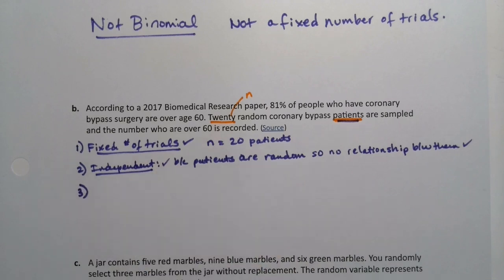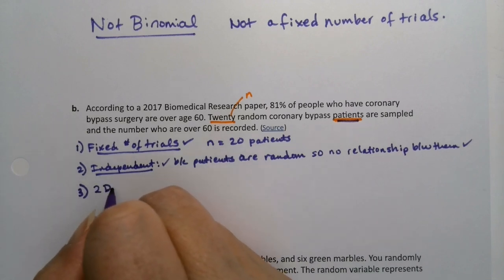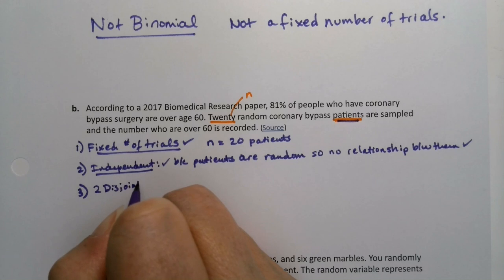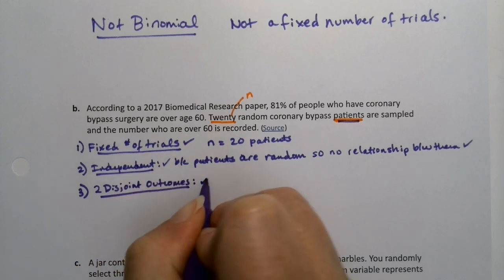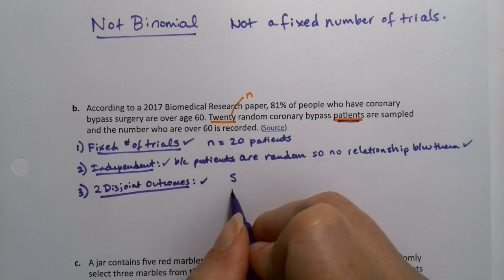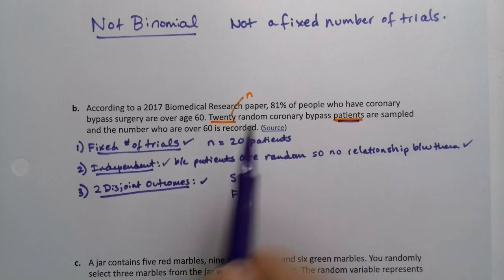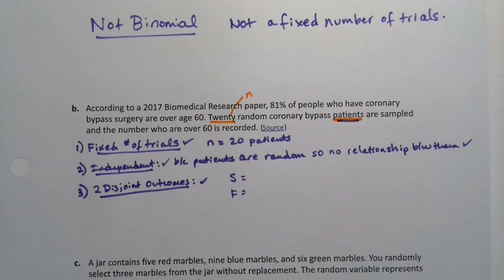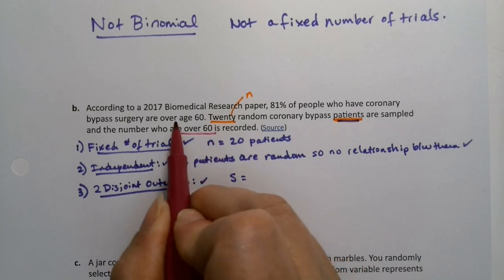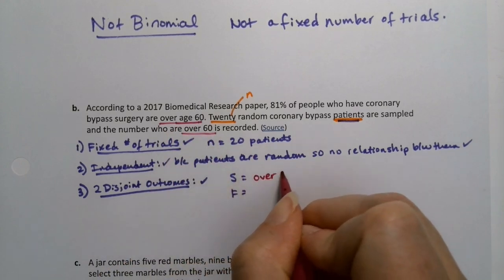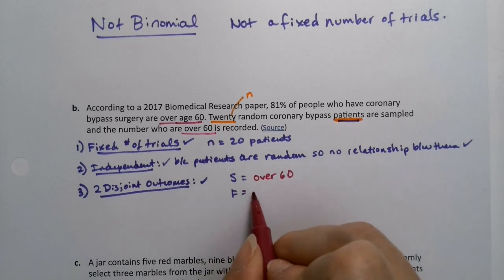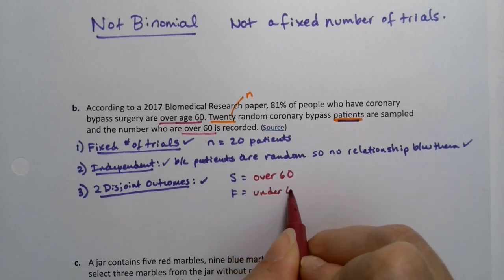Step three, this is the big one. We need two disjoint outcomes. And we have it. I'll give it a little check mark. We have success and we have failure. Success, well, you have to look at what they're looking for. They want to know the number that are over 60. See this? Over age 60. So success for us is over 60, which means failure is under 60.